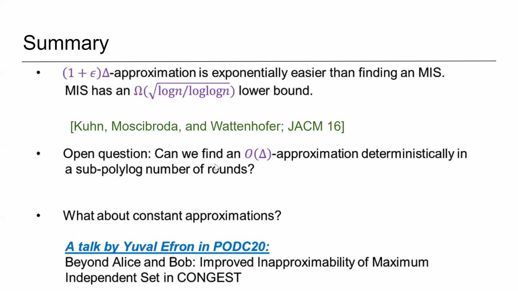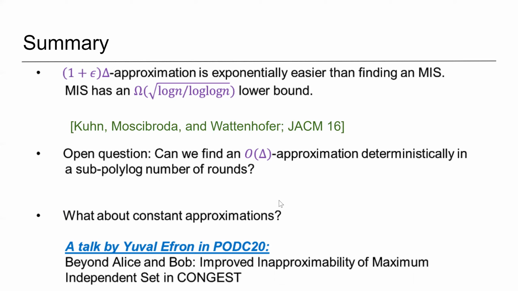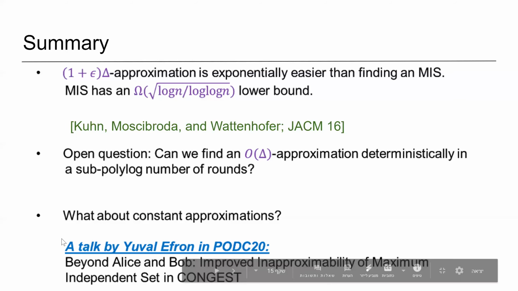Finally, observe that delta can be very large. It can be as large as n. And the question is whether we can get better approximations. And to take this question to the extreme, how about getting constant approximations? So it turns out that there are constants for which we need to spend at least a linear number of rounds, or even a quadratic number of rounds. And for this, I want to refer to a talk by Yuval Efron as part of the PODC program. And this is the title of the talk